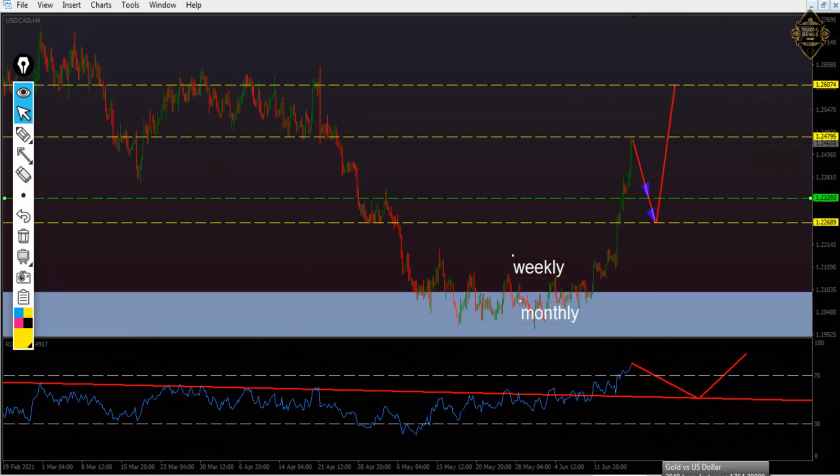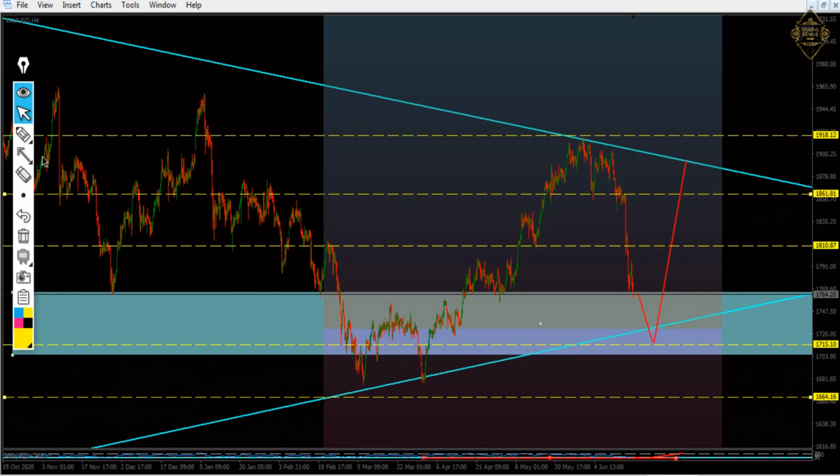The other pair we got is the gold. The gold, we said last week, is going to fall down, and that's what happened. And this week it will come down and touch that zone here at 1715.10. Then from there it will go up. The first target is at 1810.87. Second one is at 1861.81. The third one is at 18.12. I think everything is very clear.